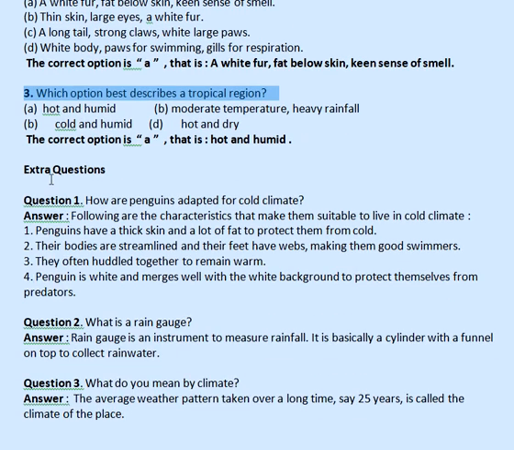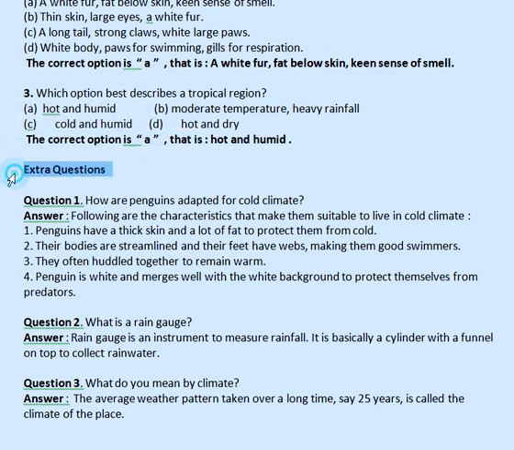3. Which option best describes a tropical region? A. Hot and humid, B. Moderate temperature, heavy rainfall, C. Cold and humid, D. Hot and dry. The correct option is A, that is, hot and humid.